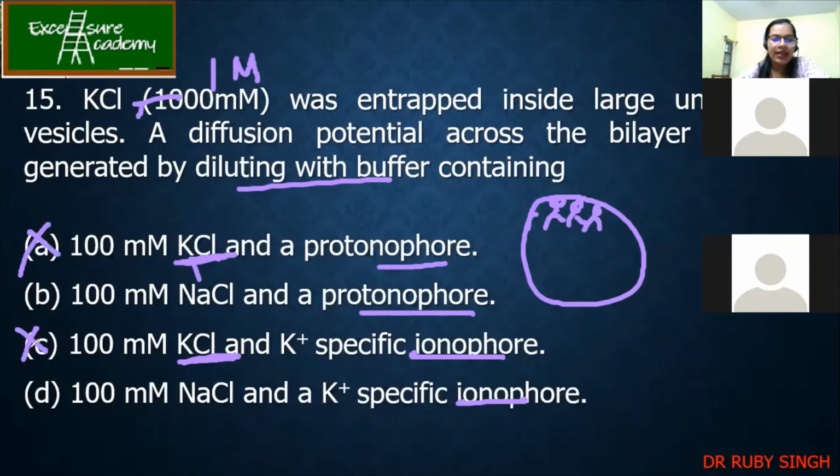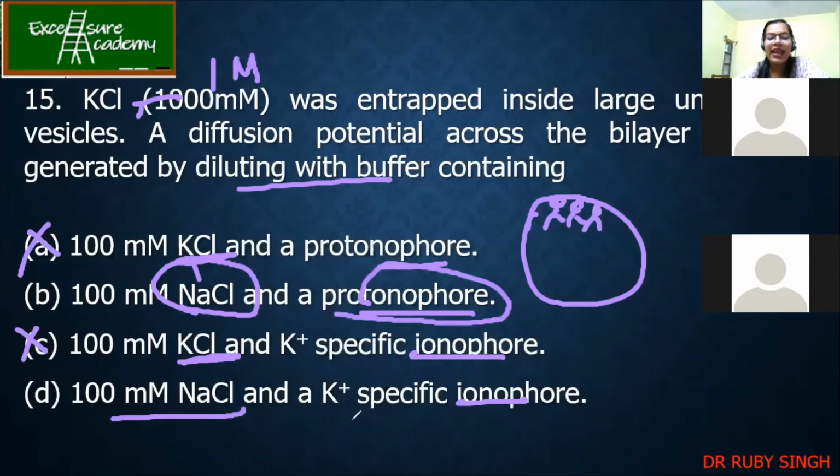Agree? Then in this case, you have NaCl and a proton ionophore. Here also NaCl and a K specific ionophore. When I want to make K plus diluted, it means I need to remove K plus. To remove K plus, I have K plus specific ionophores.